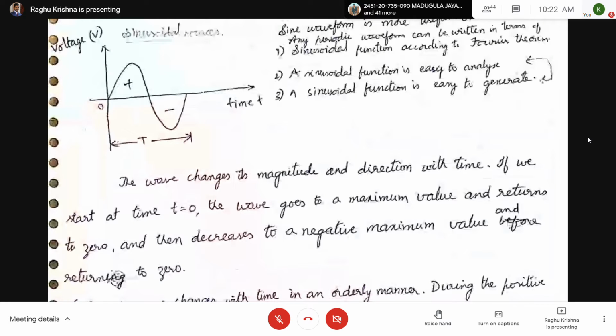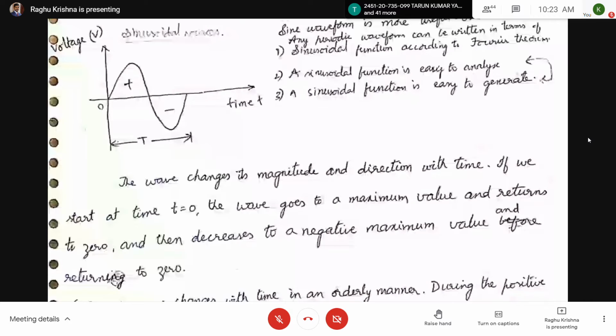Now, as we are generating voltage with a sine waveform, whenever we take alternating current, it is sinusoidal current. So we are using sinusoidal voltage and current.